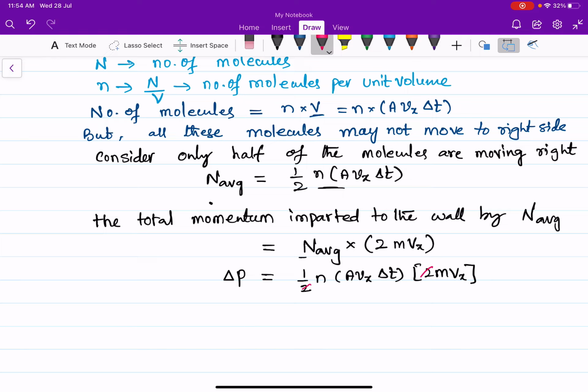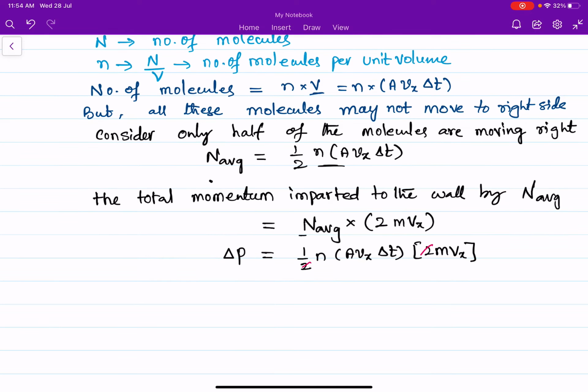Now, change in momentum per unit time. Time is there, so I am bringing the time to the left side, so it will be delta P by delta t. What is remaining? n, then m, then Vx into Vx, which is Vx square, and A is remaining.